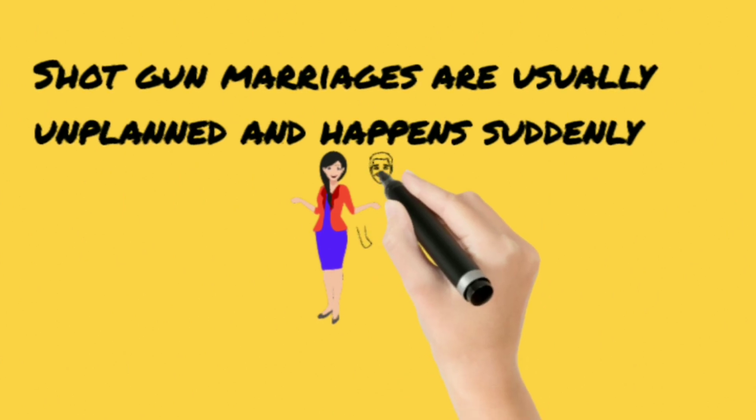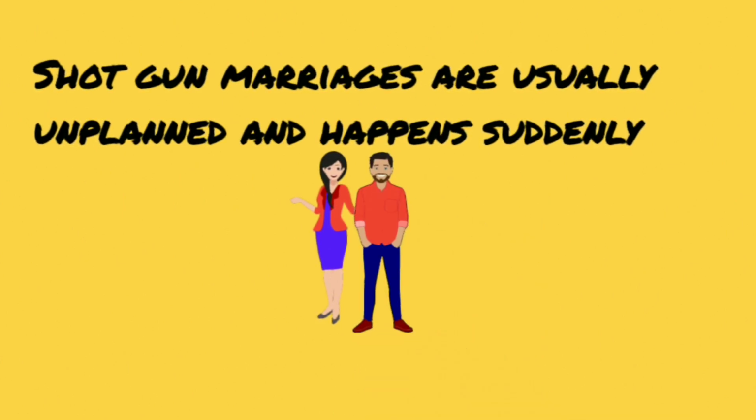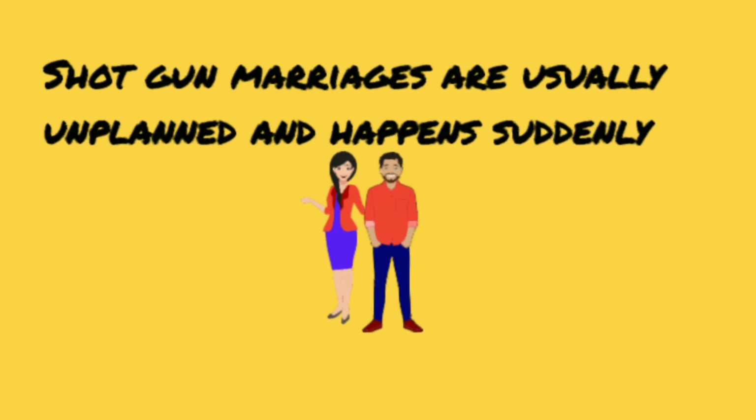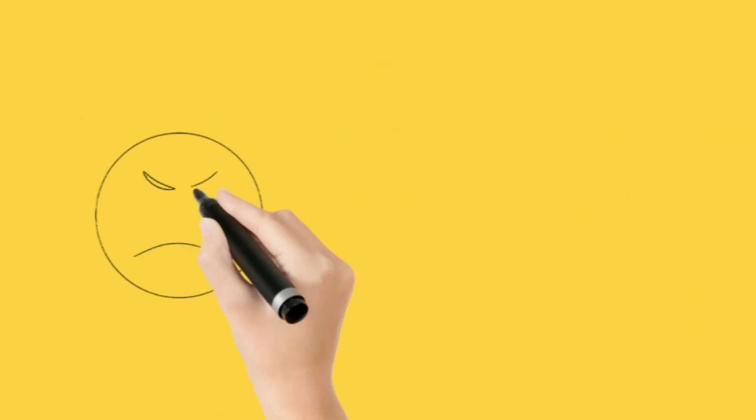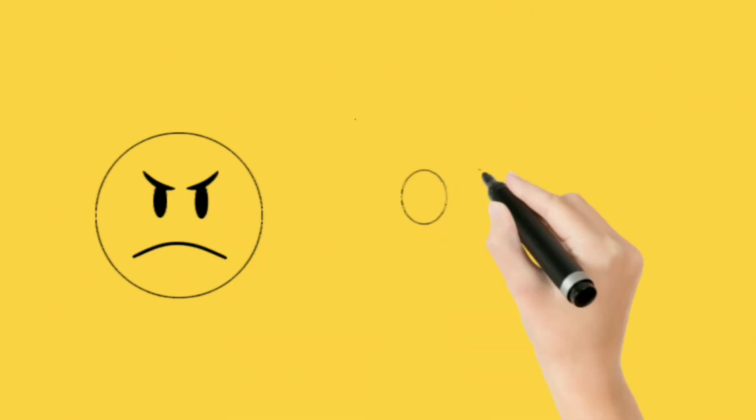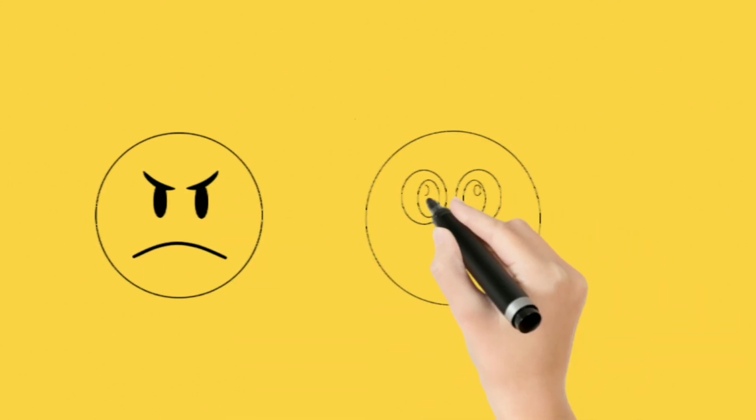So they are not married, and the family members of either one or both parties are Christians, and to avoid the disgrace or the embarrassment or the shame, usually the family members put pressure on the man to get married to the woman, right? So they refer to this as the shotgun marriage.